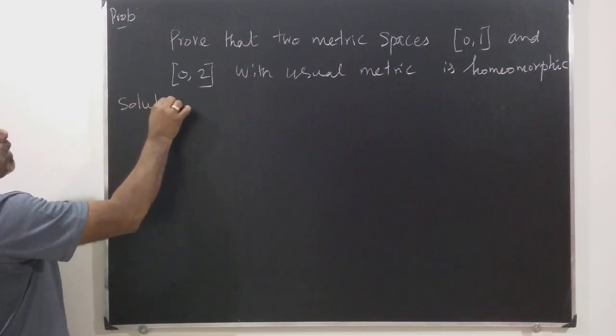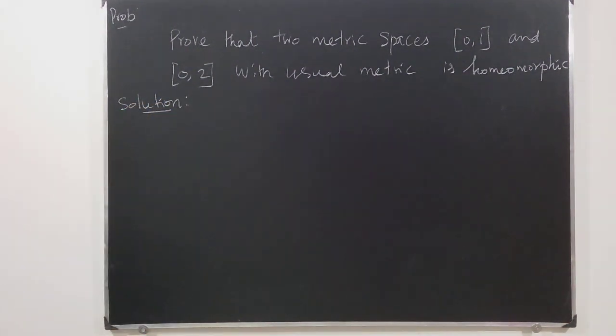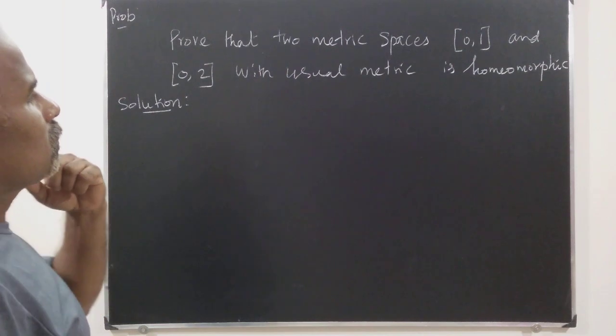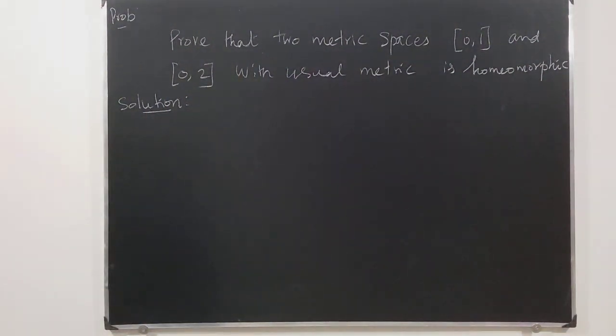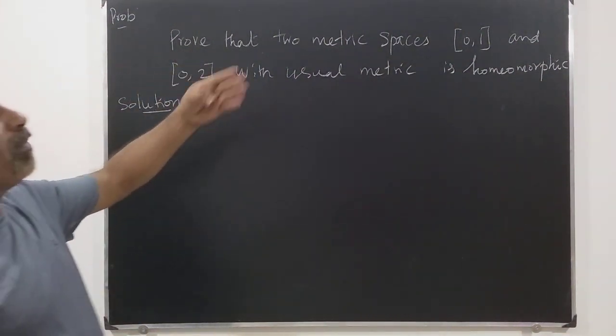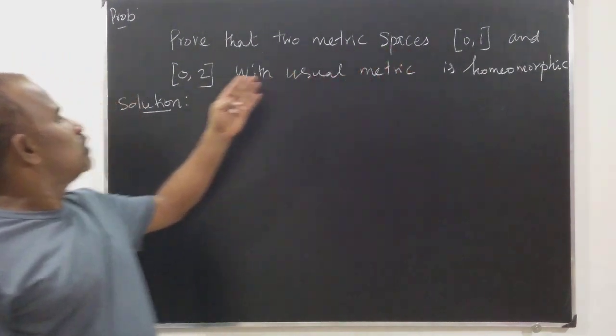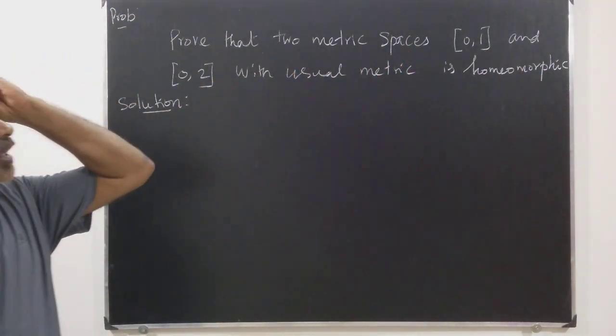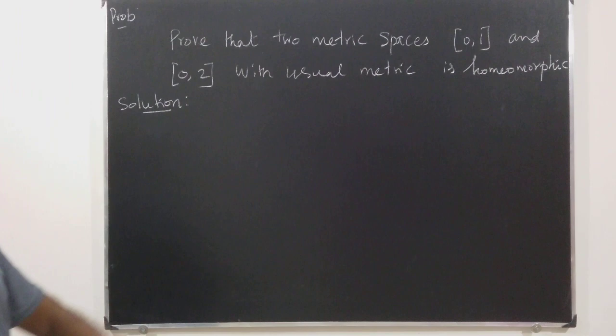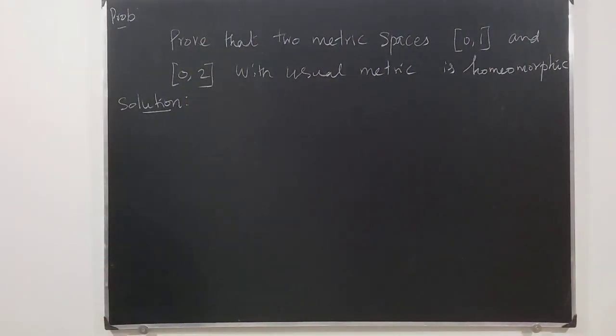Solution. The two metric spaces are homeomorphic means there exists a map from [0, 1] to [0, 2] such that the map is a homeomorphism, and it satisfies the following conditions.